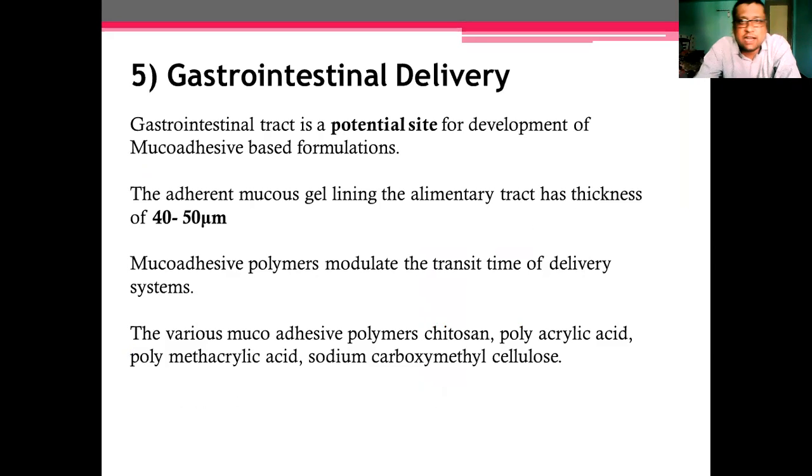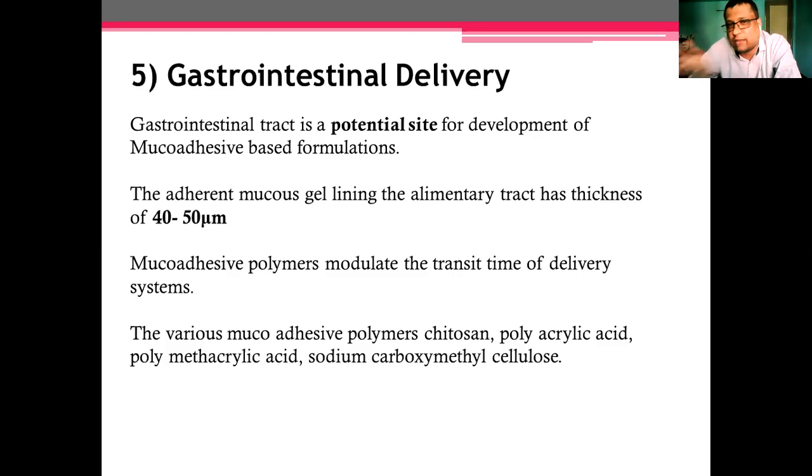Apart from this, the GI tract is also a potential site for the development of mucoadhesive based formulations, because the adherent mucous gel lining of the alimentary tract has a thickness of 40 to 50 micrometers. And the mucoadhesive polymer modulates the transit time of delivery. The stomach has a gastric emptying time of 2 hours, but you want to release your drug for 8 hours in the stomach.